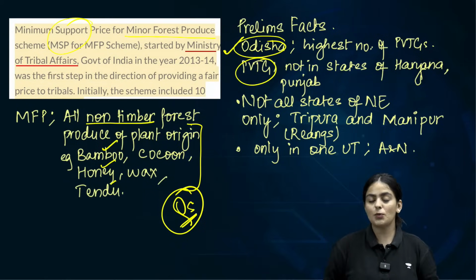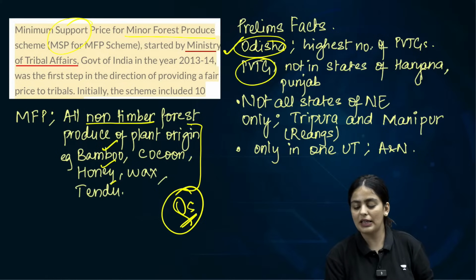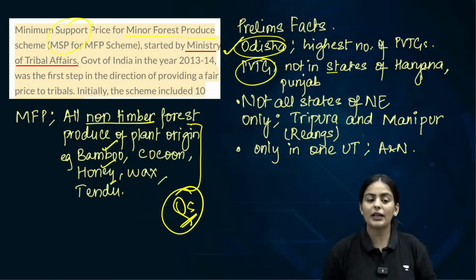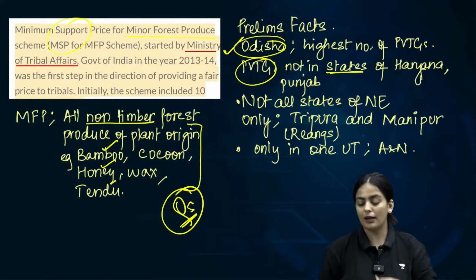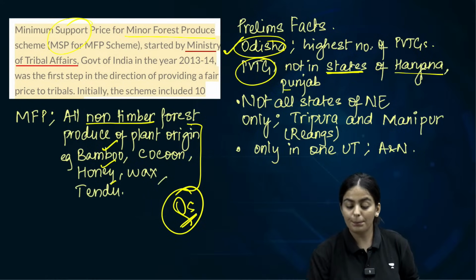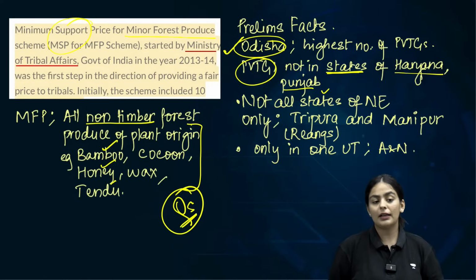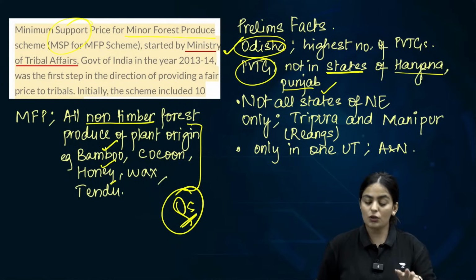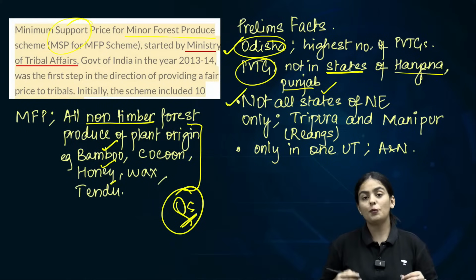So which are the states where PVTGs have not been notified? The states which do not have any PVTGs notified are Haryana and Punjab, predominantly being agricultural areas. It is also important to note that there will be a presumption that there are a lot of PVTGs in the northeastern areas. All states in the northeastern areas you will presume have PVTGs.